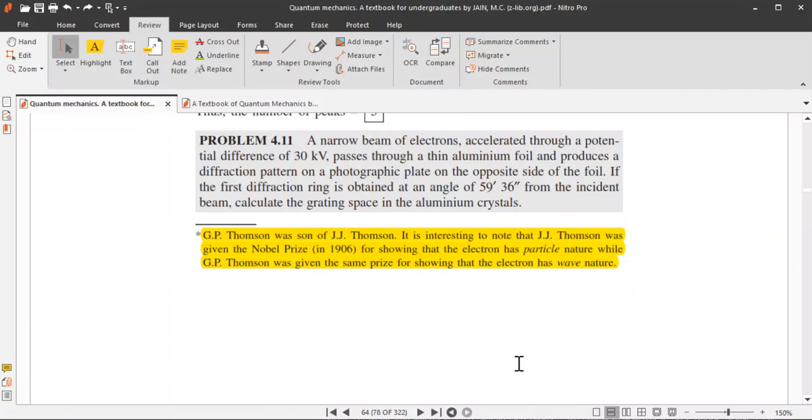It is interesting to note that J.J. Thomson was given the Nobel Prize in 1906 for showing that the electron has particle nature, while G.P. Thomson was given the same prize for showing that the electron has a wave nature.